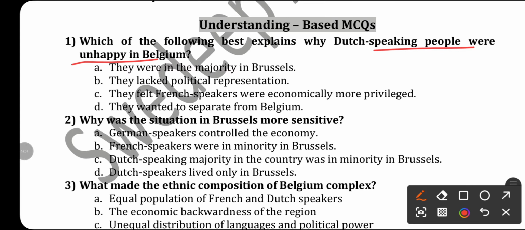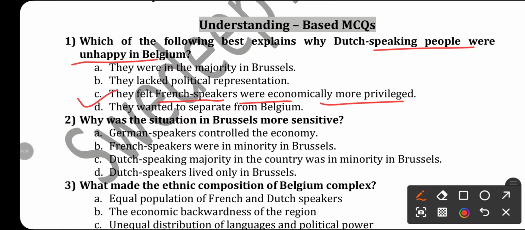So the answer will be option C: they felt French speakers were economically more privileged. This was resented by the Dutch speaking community, is it not?